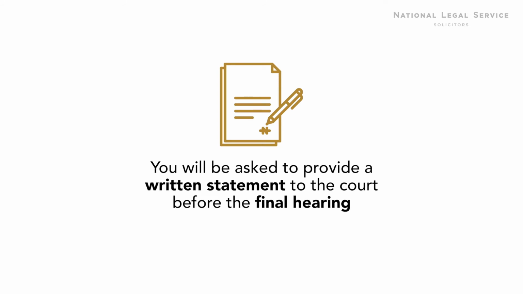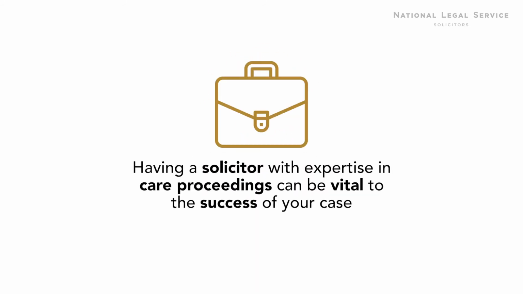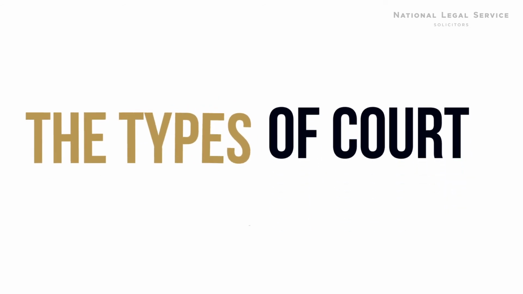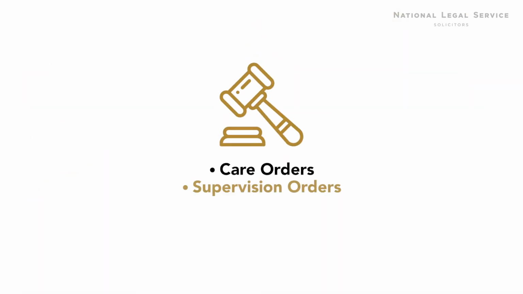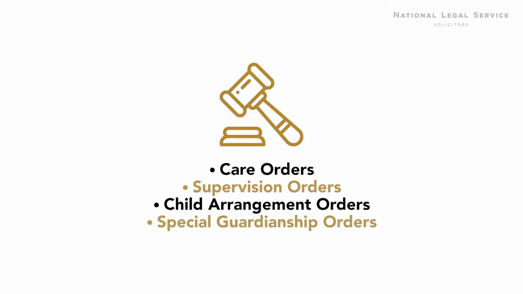You'll be asked to provide a written statement to the court before the final hearing. So having a solicitor with expertise in care proceedings can be vital to the success of your case. The types of court orders that can be made at a final hearing include care orders, supervision orders, child arrangement orders, special guardianship orders, and placement orders.